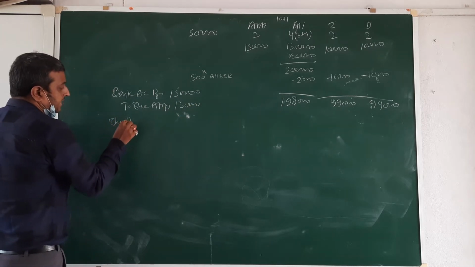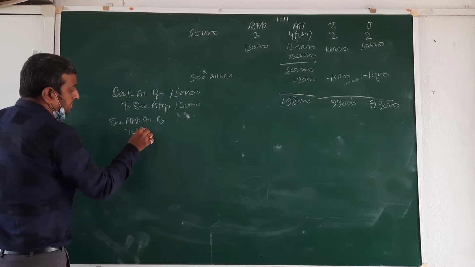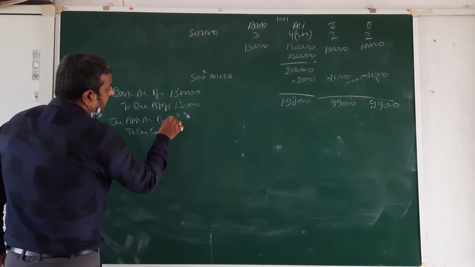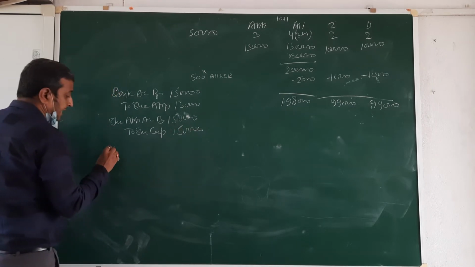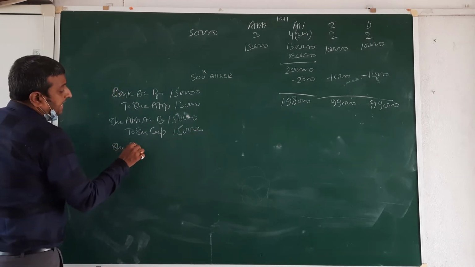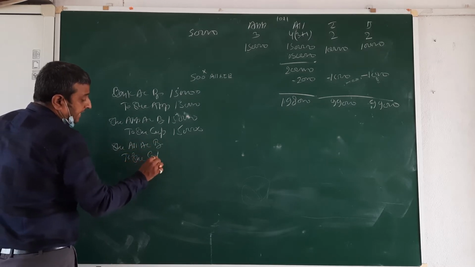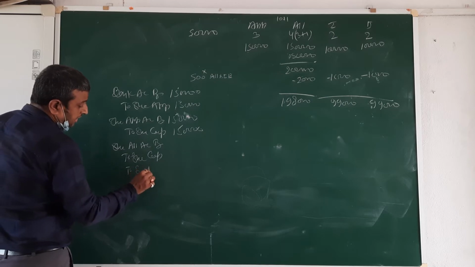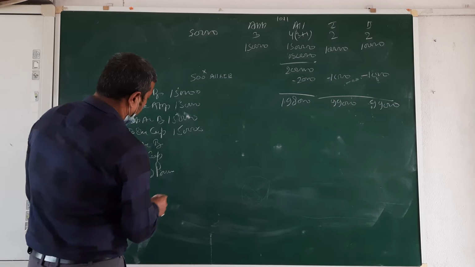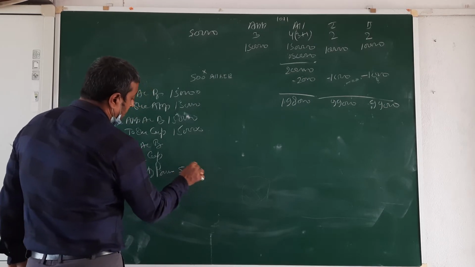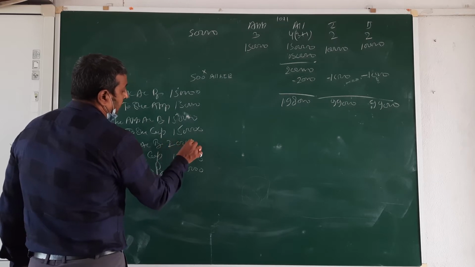Then share application account debit to share capital, 1,50,000. Then share allotment account debit to share capital and to security premium. Security premium 50,000 and 1,50,000, total 2 lakh rupees.